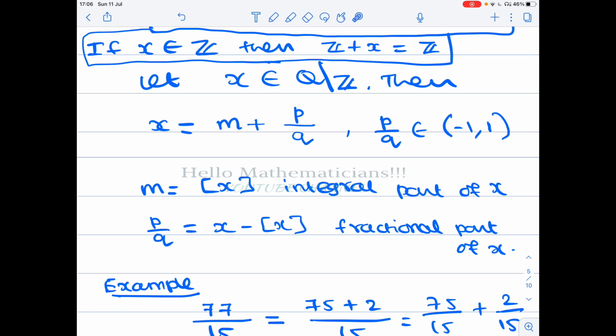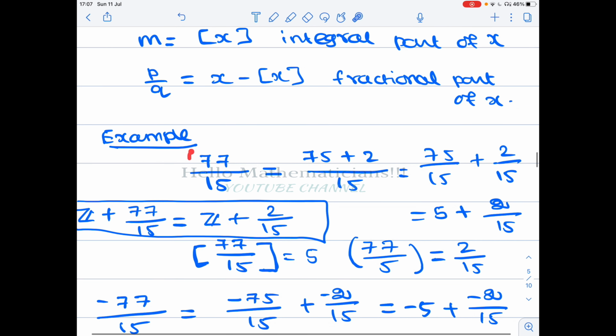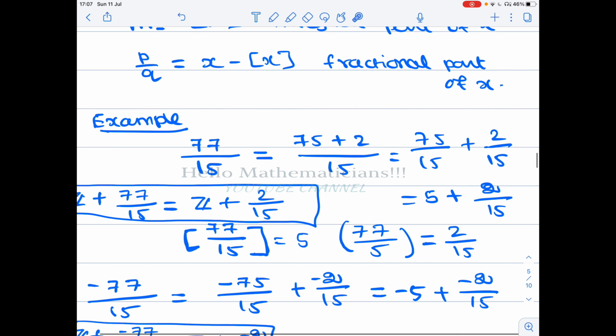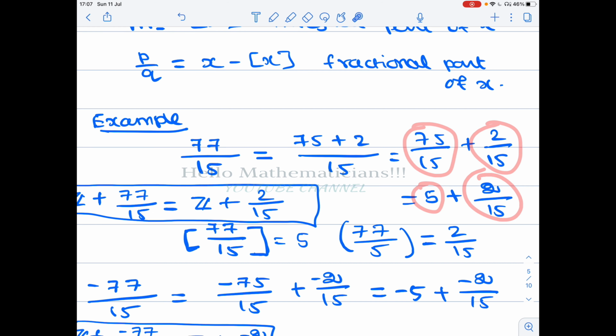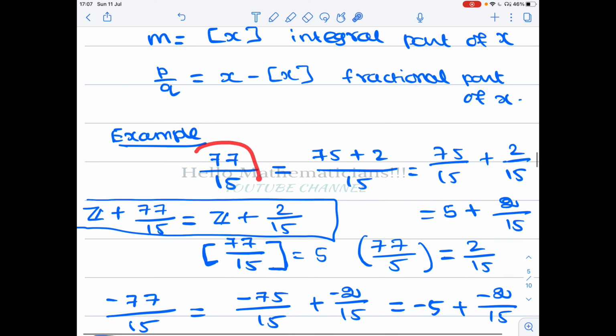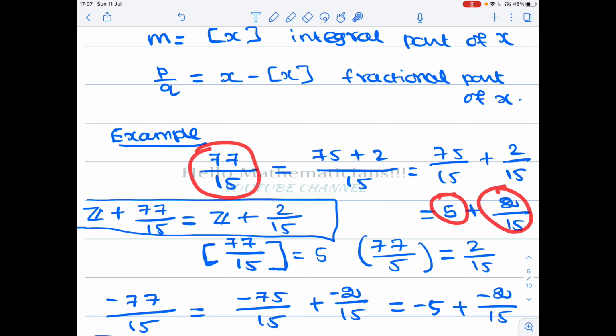Actually, p by q belongs to (minus 1, 1) minus 0. P by q cannot be 0, because if p by q is 0, then x is an integer. For example, look at this rational number 77 by 15. It can be written as 75 by 15 plus 2 by 15, which is 5 plus 2 by 15. Therefore, 77 by 15 equals 5 plus 2 by 15.